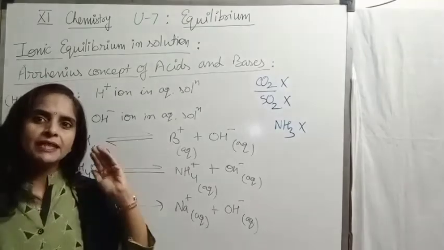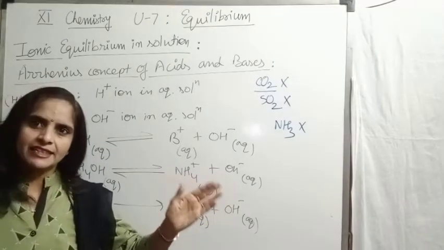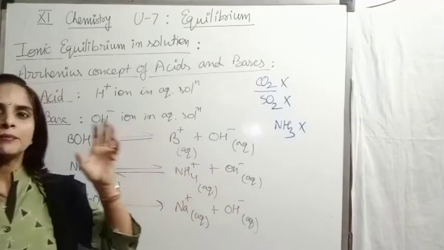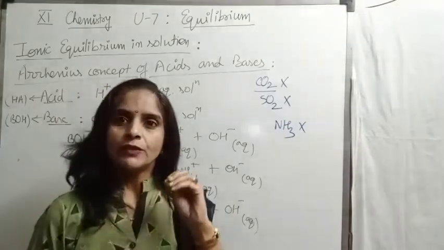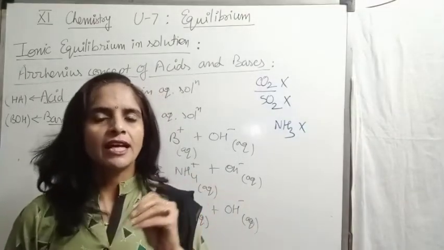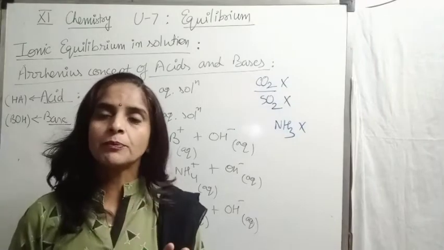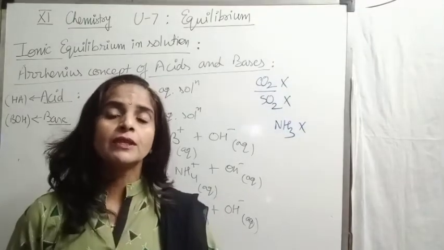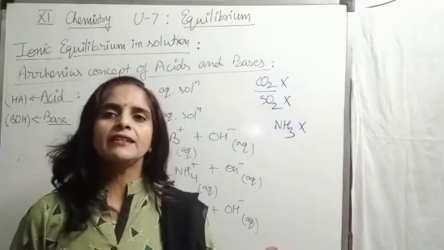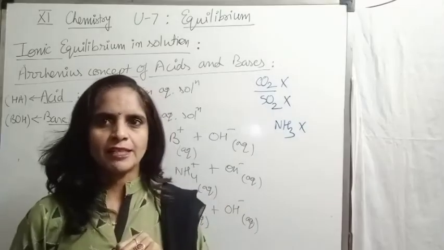So this is the biggest limitation of the Arrhenius concept, that there are many substances where hydrogen ion or hydroxyl ion is not present in the structure of the compound. So how do we explain their acidic or basic behavior?